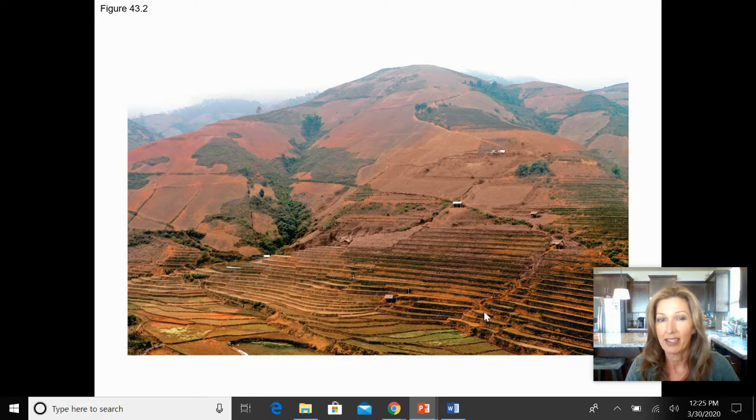Probably what you didn't realize is that this was actually tropical rainforest that had a tremendous amount of biodiversity, but then got stripped in order to be used for agriculture. And when you strip out that tropical rainforest, most of the nutrients were actually in the vegetation that gets hauled away. So oftentimes the soil ends up being very nutrient poor and can't sustain those farming practices without remediation over the long haul.